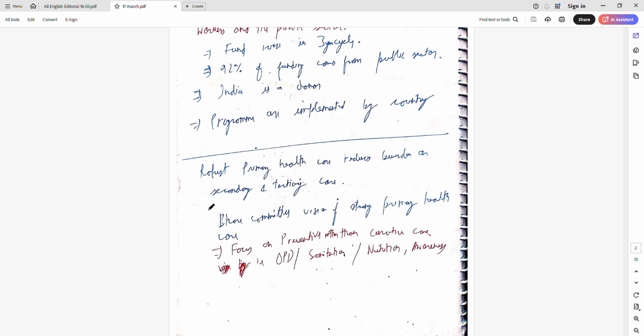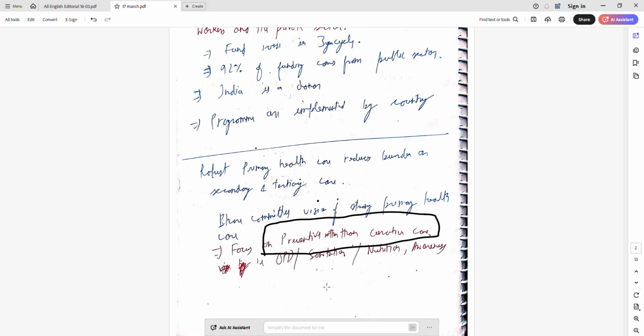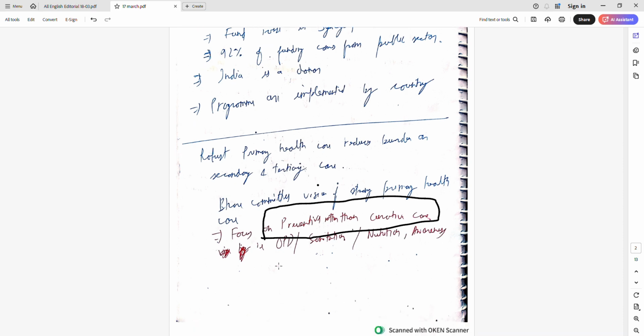So this was recommended by the Bhore committee. This committee was made pre-independence. It also deals with giving a pyramid shape to the healthcare infrastructure, where primary, secondary, tertiary, primary should be the base and it should be made more robust. Like I said, preventive rather than curative care should be given preference. OPD, sanitation, nutrition, awareness, these are all preventive measures.